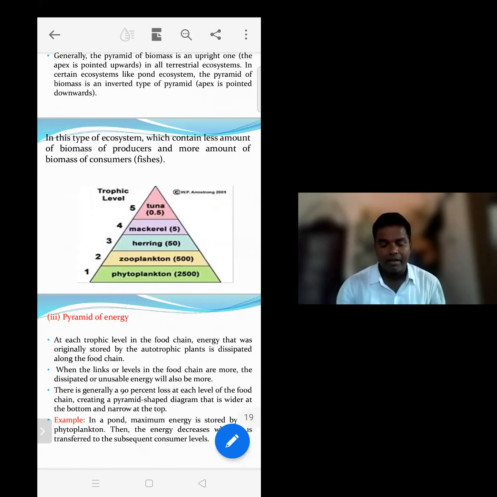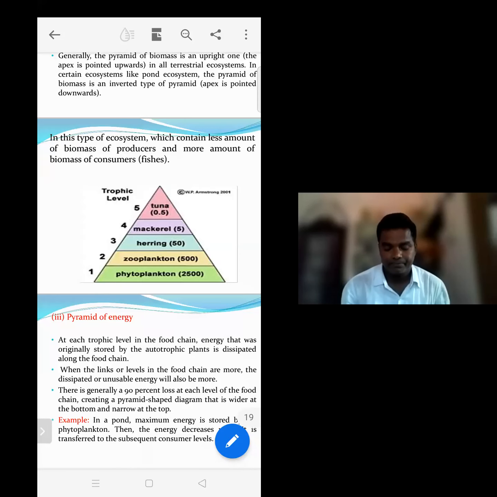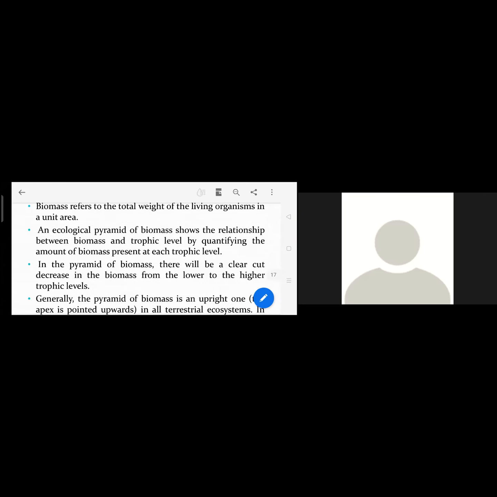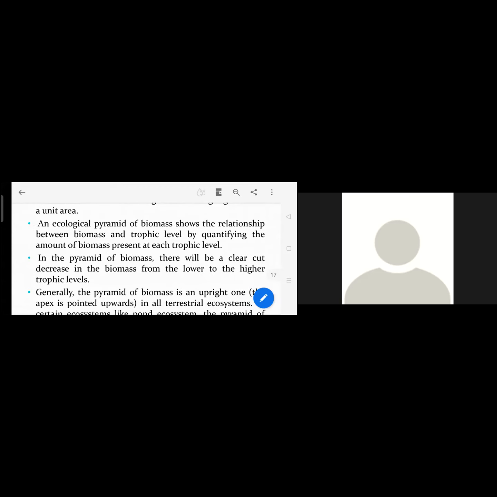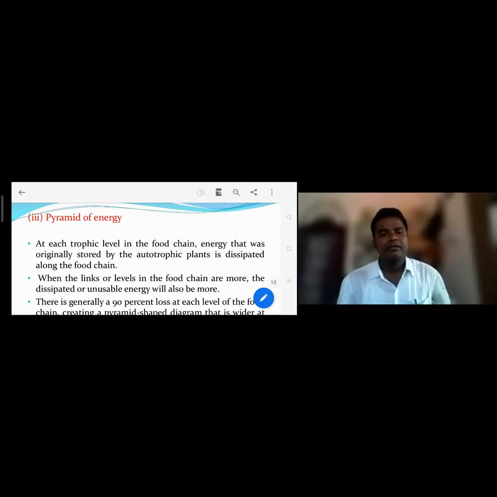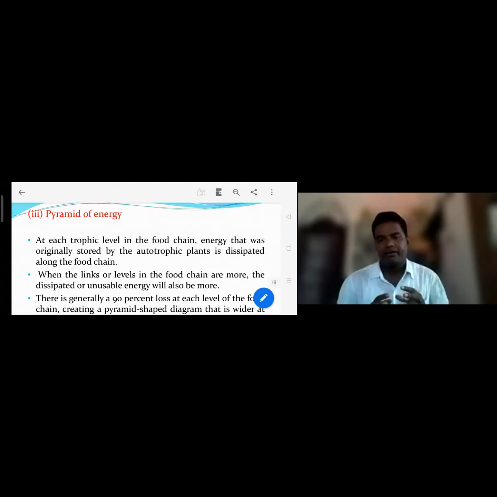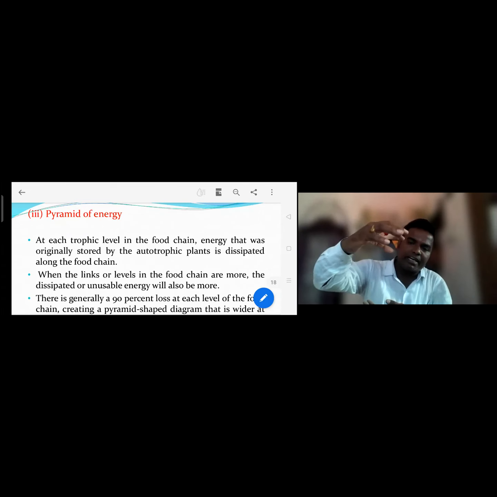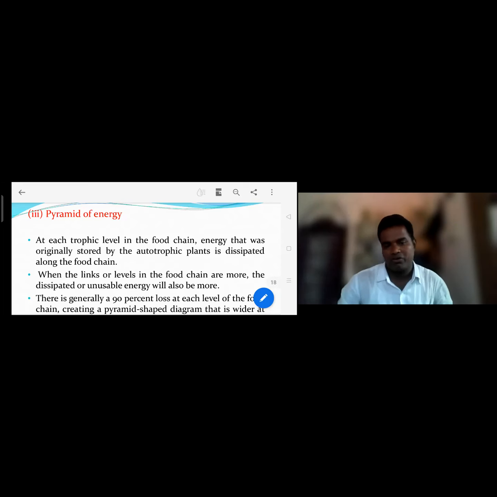It is a graphical representation of the energy. In the pyramid of energy, at each level in the food chain, the energy originally stored by autotrophic plants is dispatched along the food chain, from producers to primary consumers, to secondary, to tertiary, to the top.